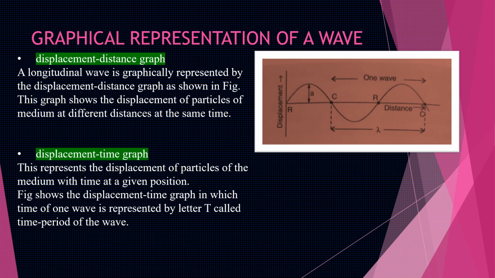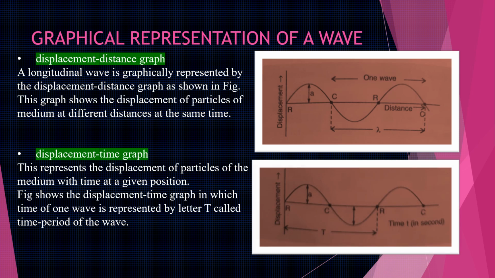The next type of graph is the displacement time graph, and this represents the displacement of the particles of the medium with time at a given position. See children, this figure shows the displacement time graph in which you can see displacement on one axis and time on the other axis. The time of one wave is represented by the letter T, which is the time period. See, one wave is from one rarefaction to the next rarefaction and it is represented by the letter T, which is called the time period of a wave.